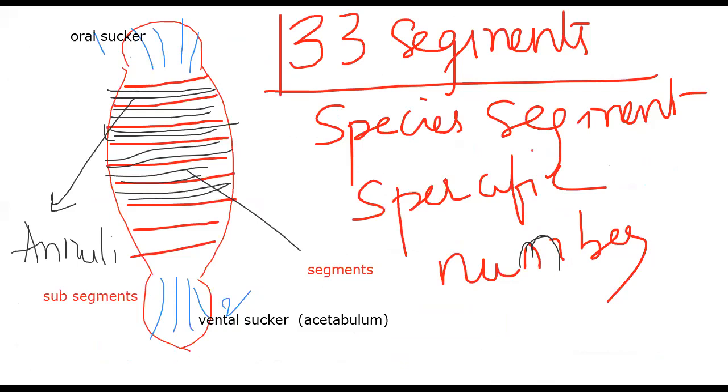So when you see the leech, you should remember the features. There are two suckers, an oral sucker and a ventral sucker, helpful for locomotion. Segment number is specific. Each segment is subdivided into annuli. Clitellum forms only during the breeding season. The male copulatory organ cirrus is present for internal fertilization. Development is direct without any larval form, and the bunch of grapes, botryoidal tissue, you need to remember.